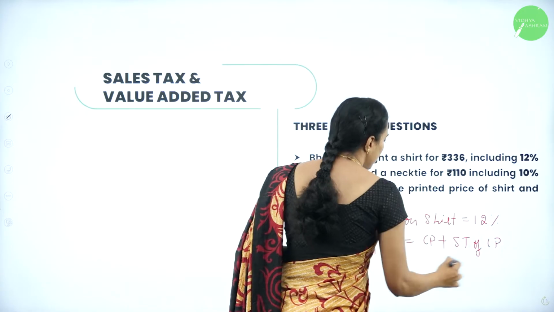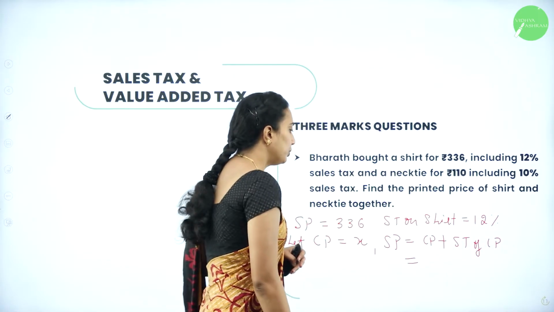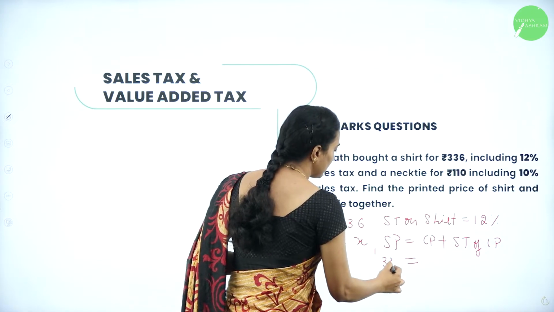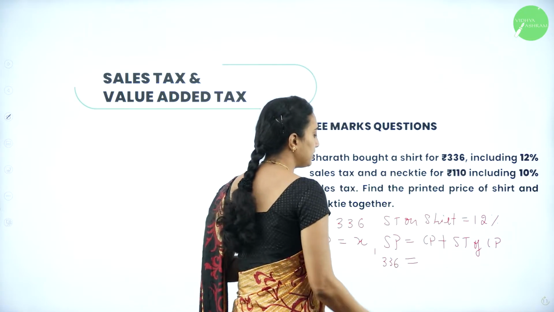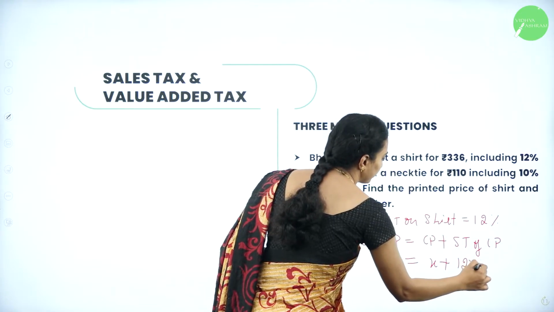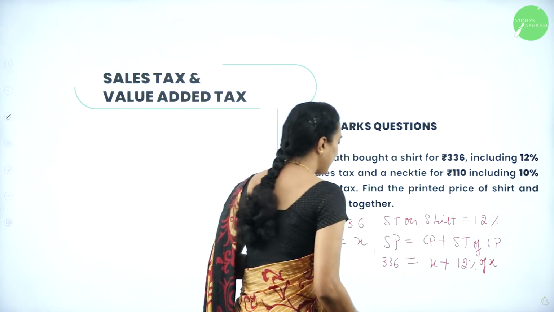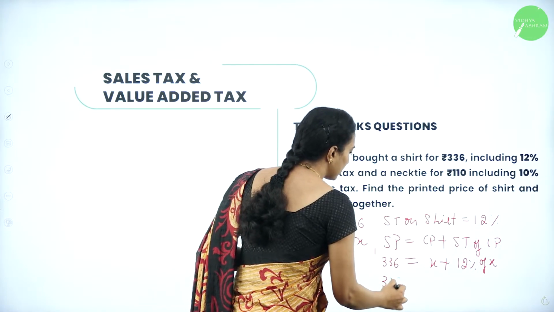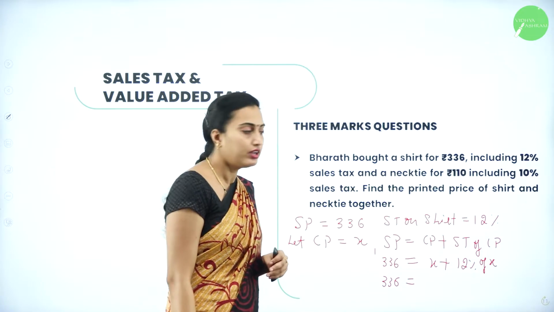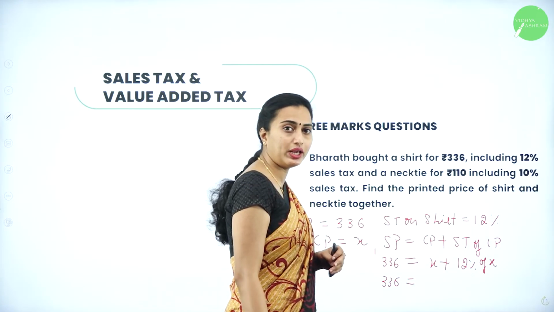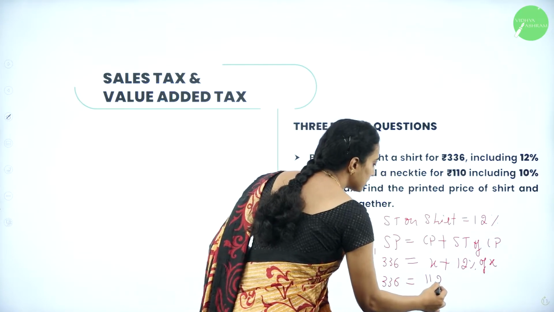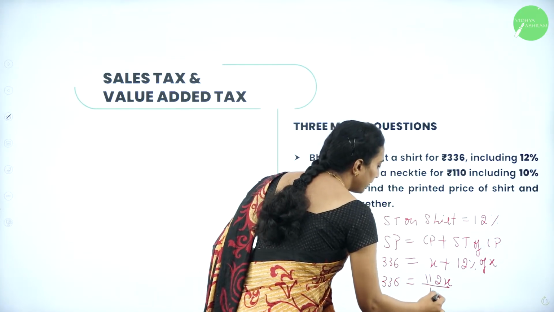Correct? So selling price, they have given 336, and cost price is x plus 12% of x. So 336 is equal to x plus 12 divided by 100 into x, which is 100x plus 12x, 112x divided by 100.